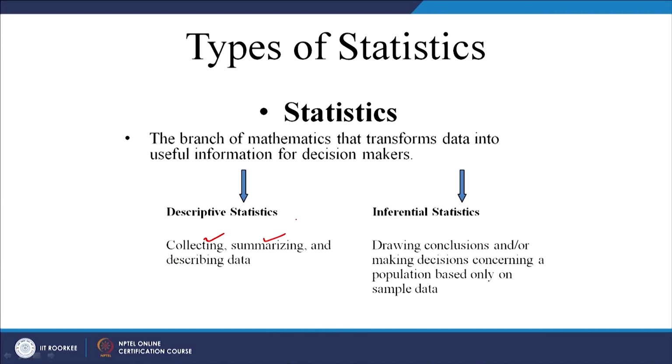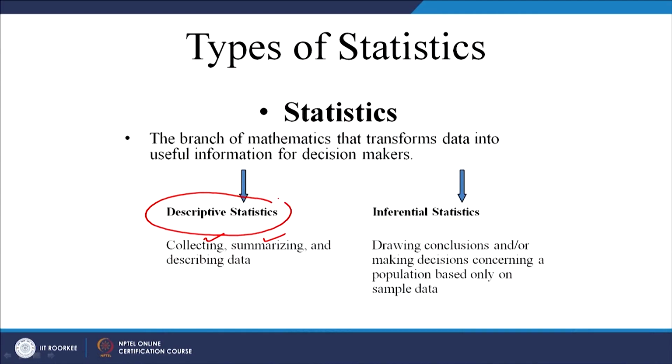We collect data, we summarize and analyze it, and after that we make a particular decision. So, we will discuss more about descriptive statistics.